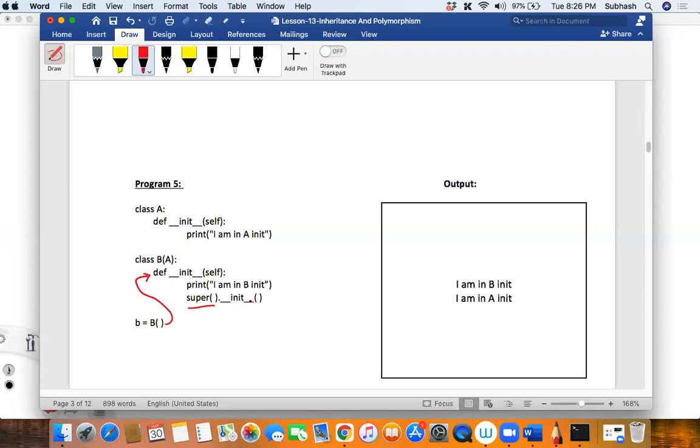Is that clear? Hello, is that clear? Okay, right. So I will explain. We'll encounter super in several places, so we'll see how it works. For now, did you understand this? What I'm trying to do?